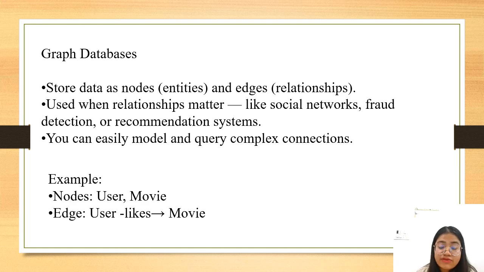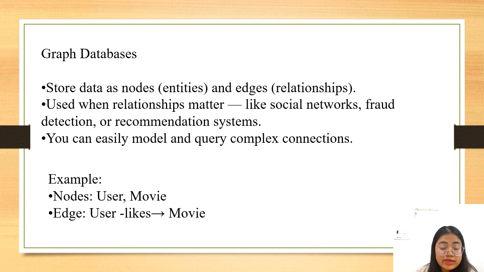Next, we have the graph database. Here we are going to have two points: the nodes, which are your entities, and the edges, which are the relationships. This type of database is used when the relationship between the entities is the highest priority. So it is used for social networks and fraud detection, or simply a recommendation system.